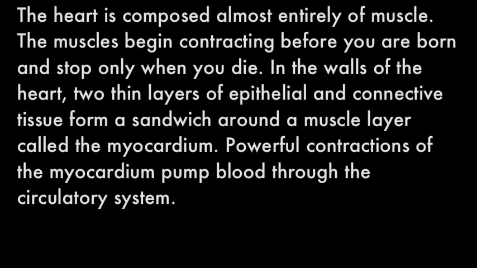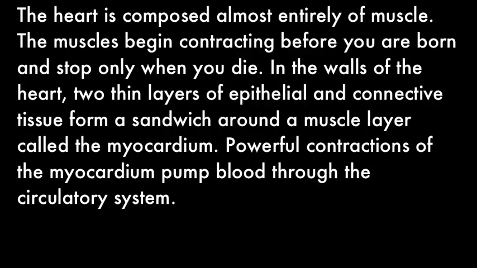The heart is composed almost entirely of muscle. The muscle begins contracting before you are born and stops only when you die. In the walls of the heart, two thin layers of epithelial and connective tissue form a sandwich around a muscle layer called the myocardium. Powerful contractions of the myocardium pump blood through the circulatory system.